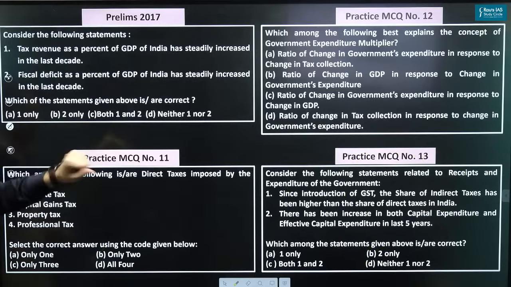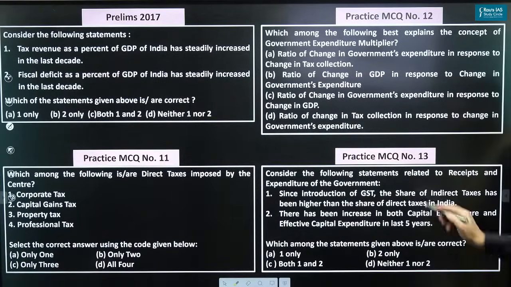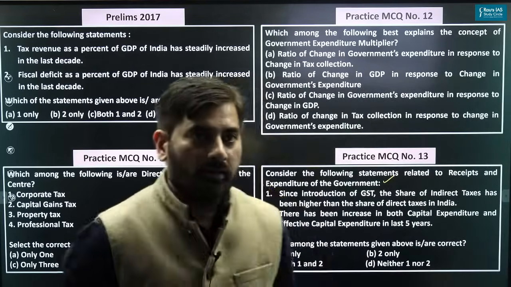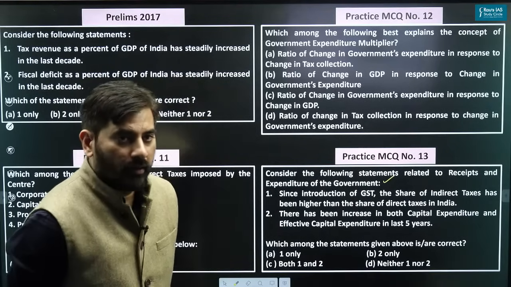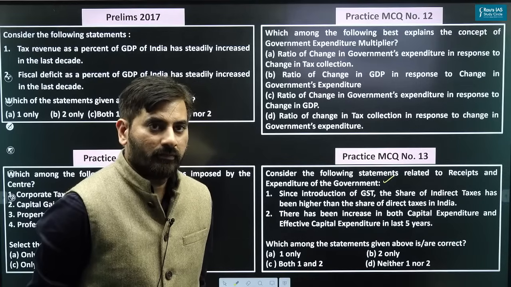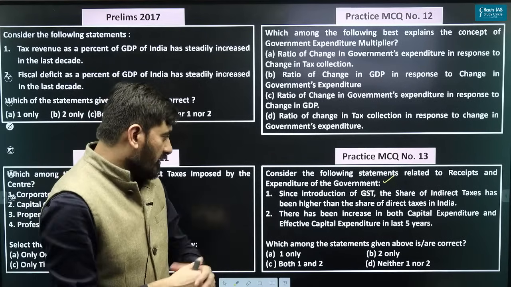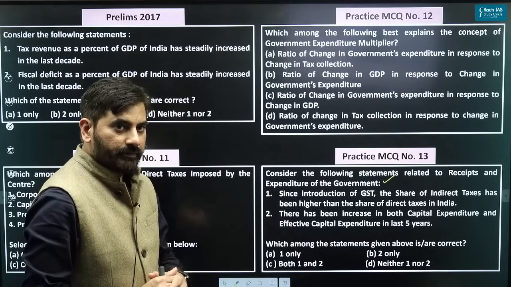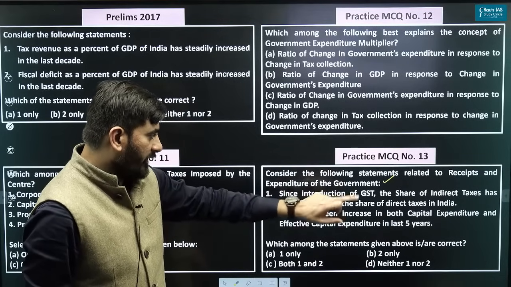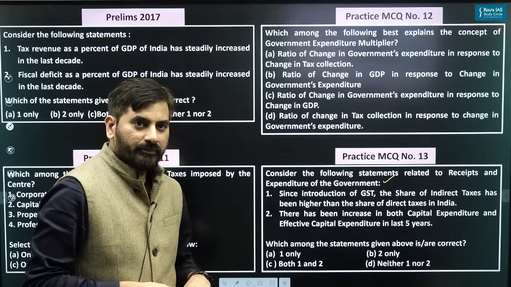Next is practice MCQ number 13. Consider the following statements related to receipts and expenditure of the government. Tax buoyancy is around 1.2, Ashok. It's more than 1. Consider the following statements related to receipts and expenditure of the government. Since the introduction of GST, the share of indirect taxes has been higher than the share of direct taxes in India.